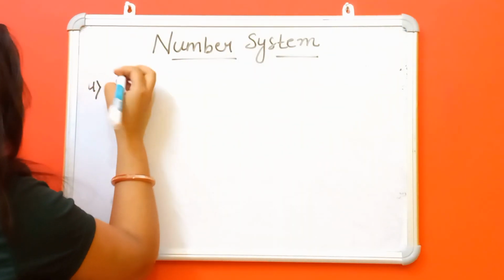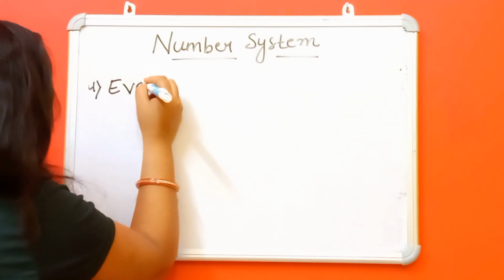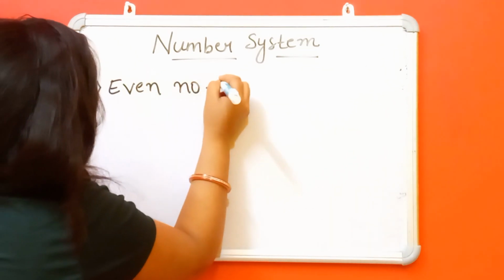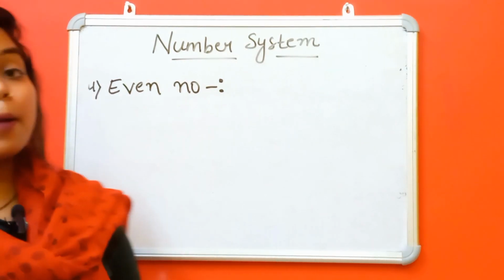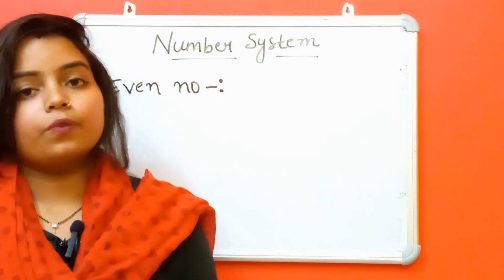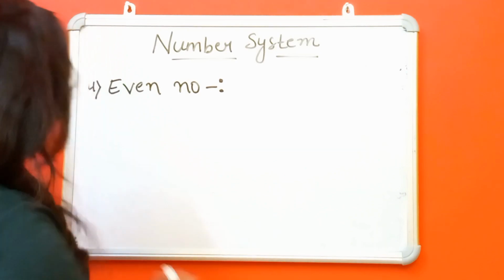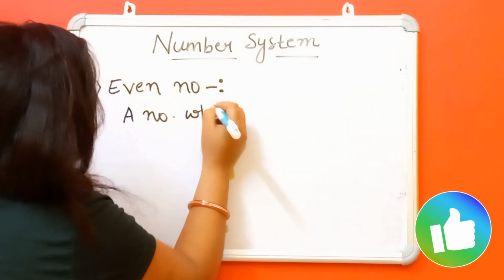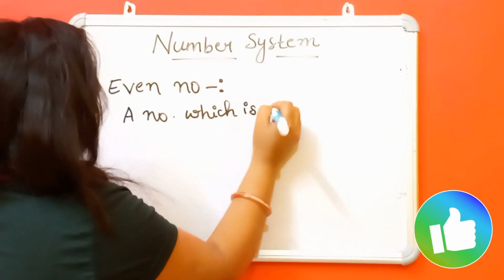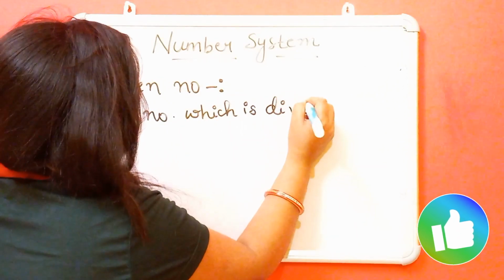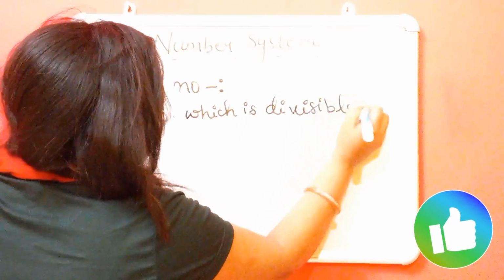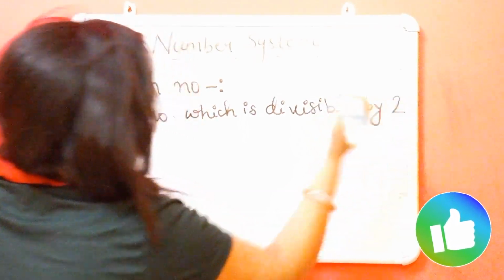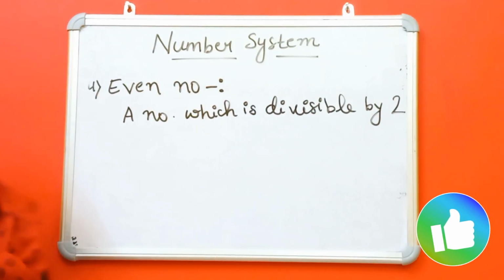Fourth one is even number. What is an even number? A number which is divisible by 2 is called an even number.